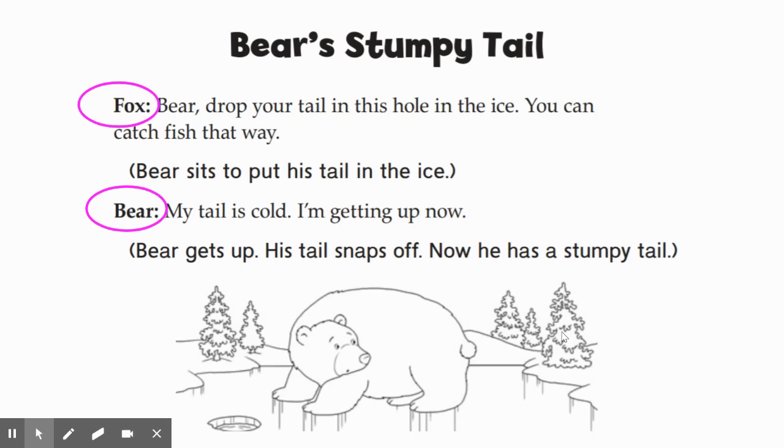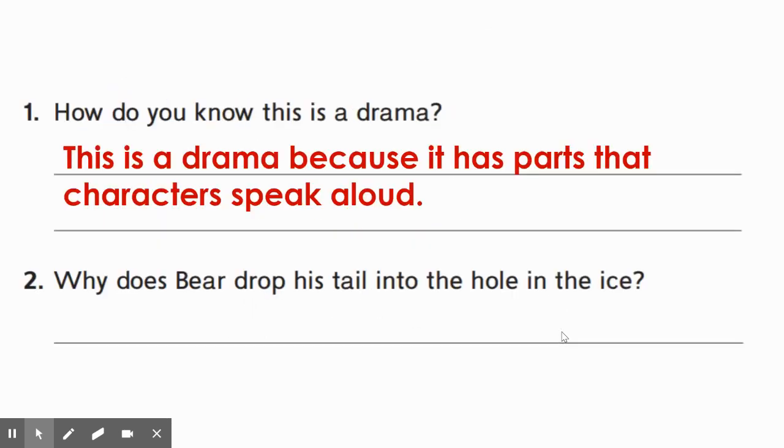Someone can play the character of Fox or Bear. So we could say in a complete sentence, this is a drama because it has parts that characters speak aloud. Press pause as you write your sentence and press play when you're ready to move on to number 2.